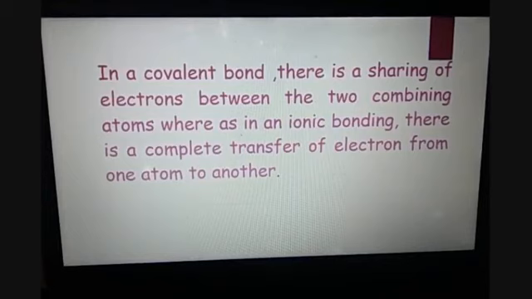In a covalent bond, there is a sharing of electrons between the two combining atoms, whereas in case of an ionic bond, there is a complete transfer of one or more electrons from one atom to another atom.